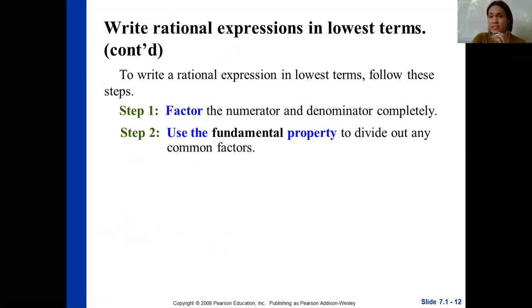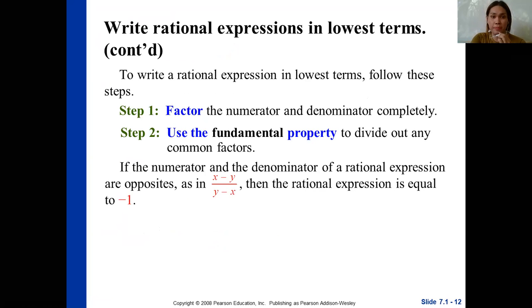In short, you can cancel the common factors. For step number 2, you have to remember that if the numerator and the denominator of a rational expression are opposites, example, x minus y all over y minus x, then the rational expression is equal to negative 1. Do not forget that one. That is a very important reminder.